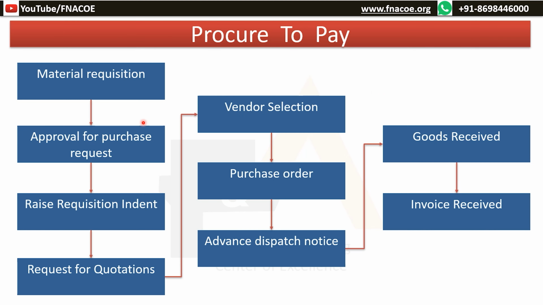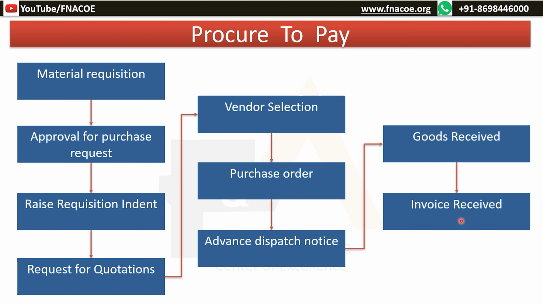Great. So we covered high level steps right from material requisition to the goods receipt. Once the goods are dispatched, in parallel, the supplier raises an invoice as per terms and conditions mentioned in the PO. We will have a separate video on the invoice to pay cycle that explains the entire process, how an invoice is received and paid through an ERP.